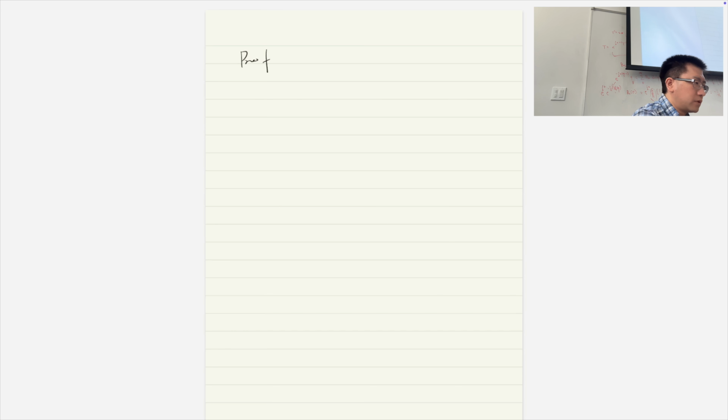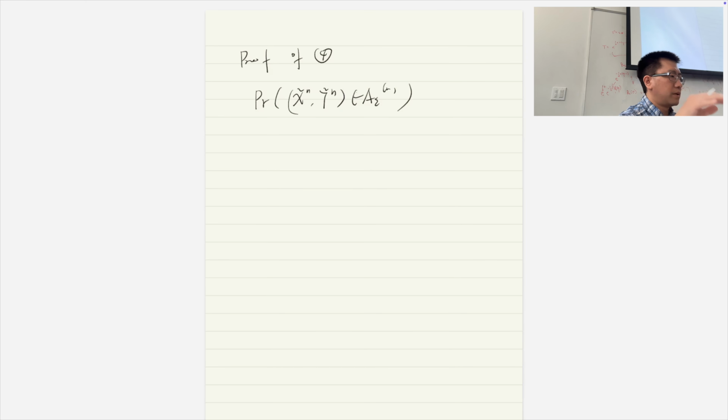All right, and yeah, the proof is really not very hard. We're almost out of time, so I will just prove one direction, then you can finish the other direction. It's almost the same. Okay, you can see how we prove it. X tilde, y tilde n, right? That is in this. So I want to compute this probability, right? So one thing that we can use here is that p(x) and p(y), so here they are independent, right?